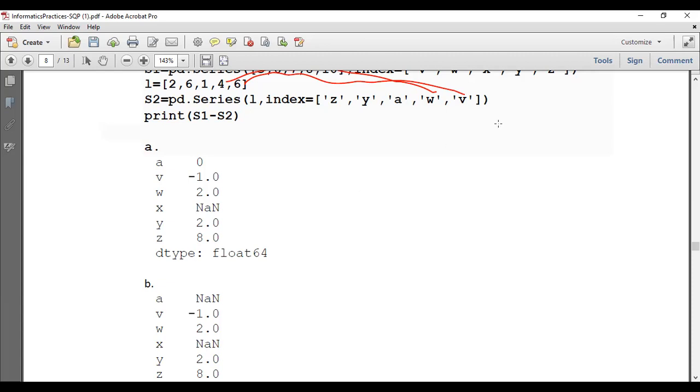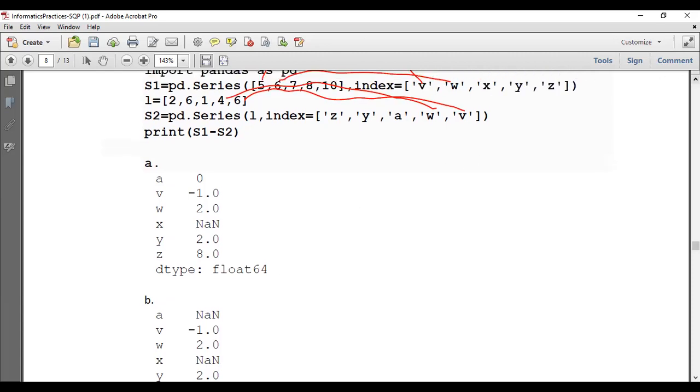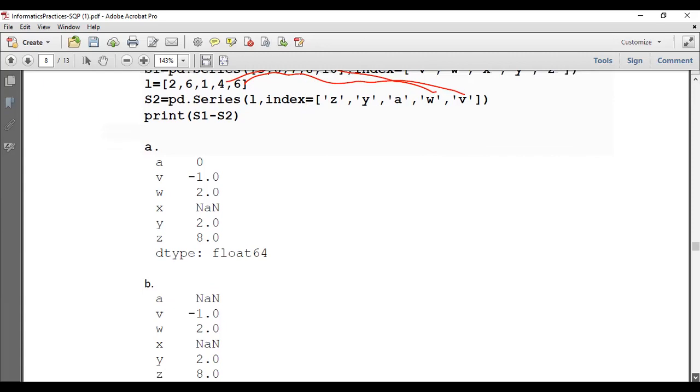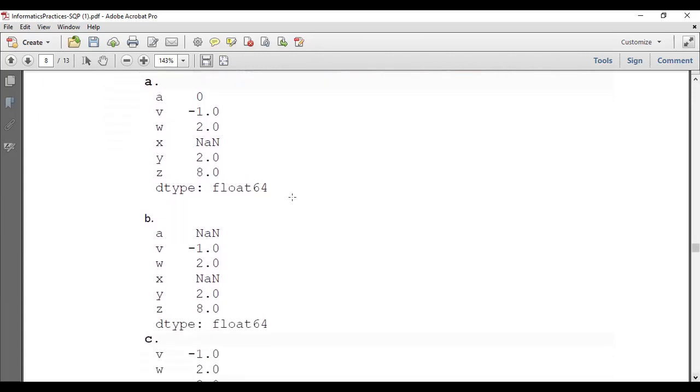Now the next one is Y. You can see the value of Y is 8, and here the value of Y is 6. So 8 minus 6 is 2. Again, this one is correct. Here Z: the value of Z is 10, and here the value of Z is 2. 10 minus 2 is 8. So what could be the correct answer? Option B, and the data type is float64. It cannot be 0.